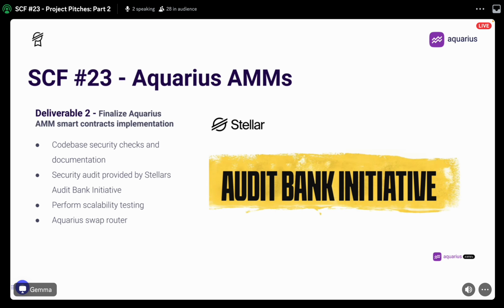We also have one more contract we would like to complete in time for launch, which is our Aquarius swap router. This contract can save time for end users and developers, providing the best rates by utilizing all of Aquarius AMMs to find the best pools to execute swaps. Excitingly, this router will be available for use by any external applications of Aquarius, such as AMM aggregators or wallets, which will allow them to get the best quotes, preview them, and also allow their users to swap inside their own wallets and products.